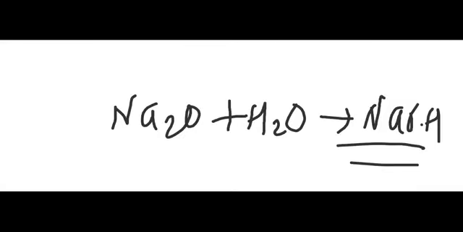Right children? So this is the reason that if we check the pH of a metal oxide solution, it will of course be above 7, because metal hydroxides are formed when metal oxides get dissolved in water. You can also write some more equations for the reaction of metals like zinc and iron with oxygen, and that will ultimately form their corresponding metal oxides.